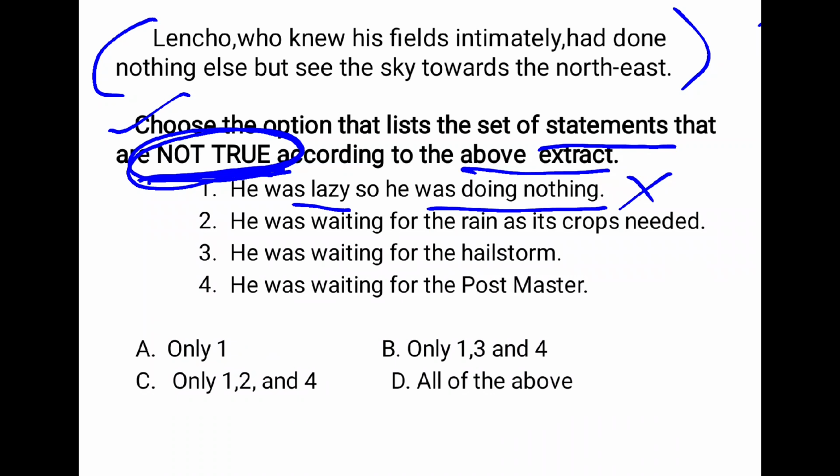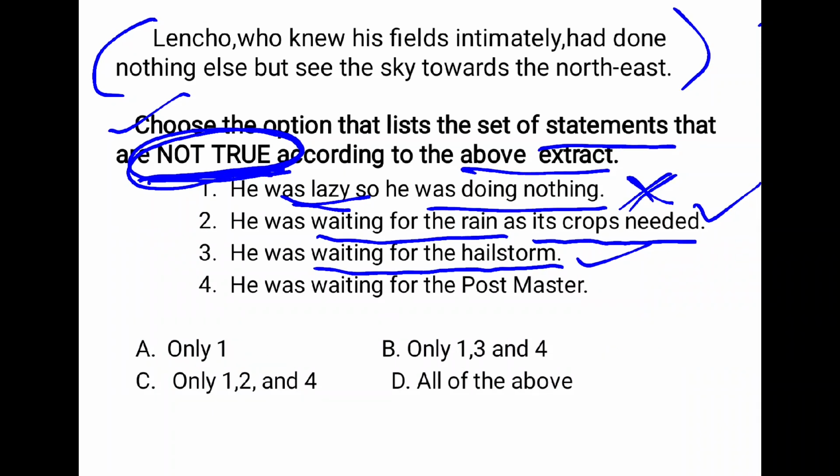So we can say this statement is wrong. The second statement is, he was waiting for the rain as his crops needed it. This is the correct statement. And the third one is that he was waiting for the hailstorm. I think all of you know this one is also a wrong statement.